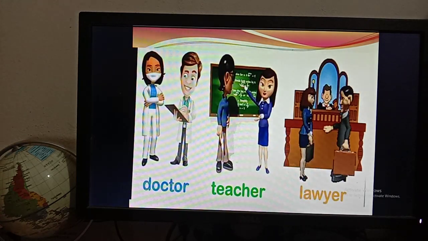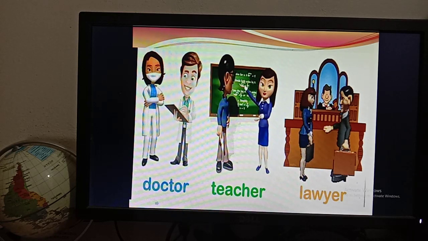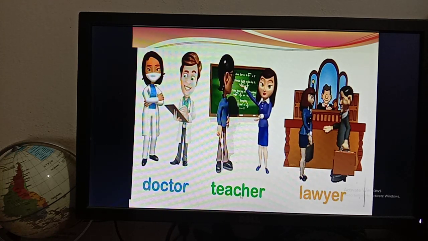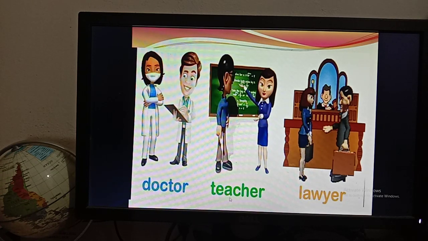Okay, so there are the pictures for you. In the first picture you can see a doctor. So if I say doctor, you will not be able to understand whether he is a male person or a female person. Okay, then teacher. If I say teacher, you will not be able to understand if he or she is a male person or a female person. So these types of nouns go for both male and female, and this is called the common gender.